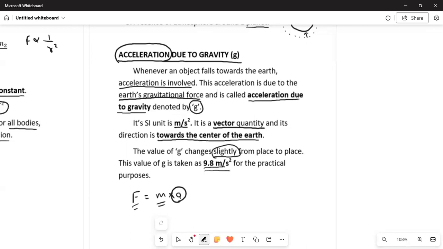Wherever the value of g is involved, we mostly take it as 9.8 meters per second square. Or we can also approximate it with the value 10 meters per second square.